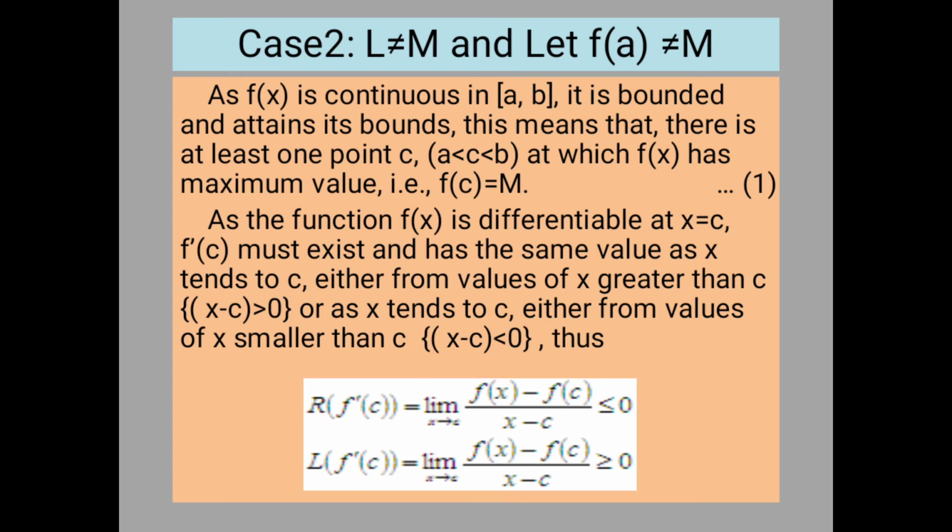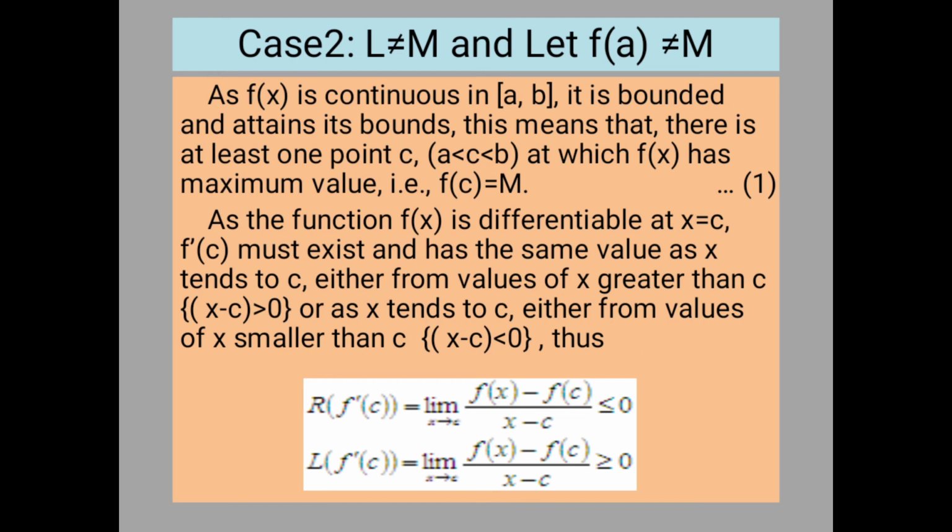So again f of x minus f of c is less than 0. So in case of the left hand derivative, limit as x tends to c minus of f(x) minus f of c divided by x minus c, both the numerator and the denominator are negative. So the ratio may be greater than or equal to 0. So L f dash of c is greater than or equal to 0.